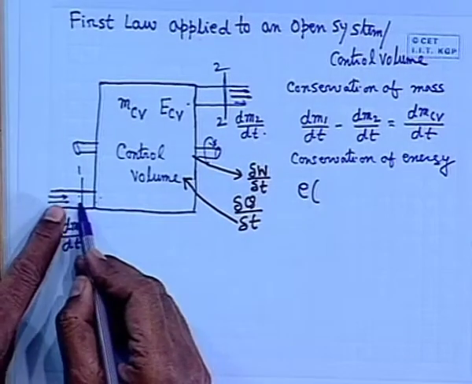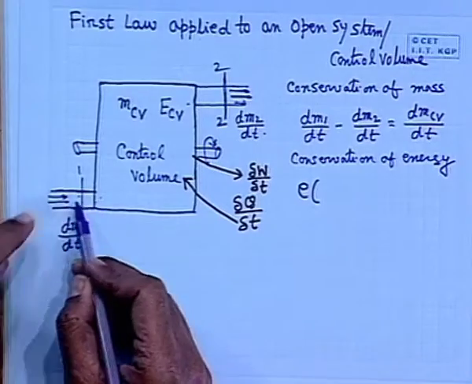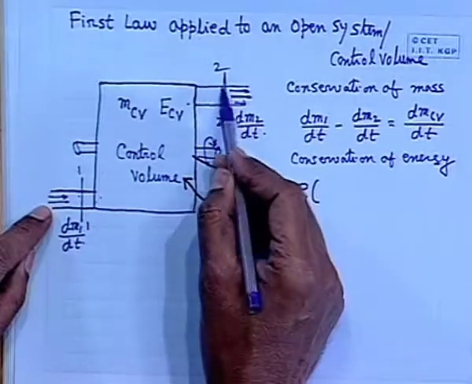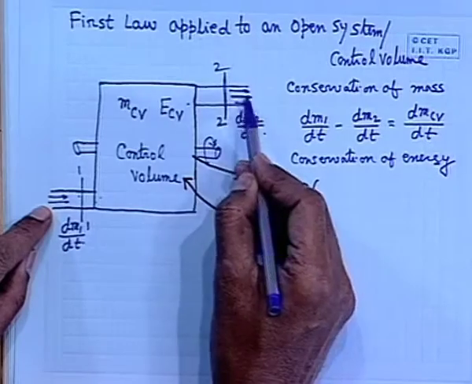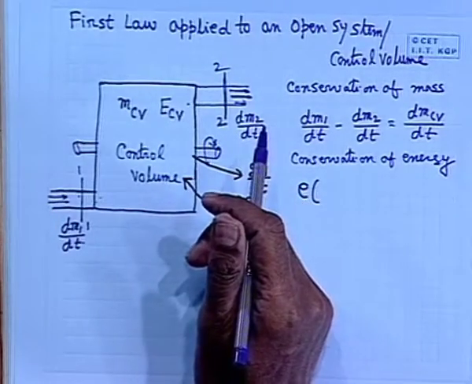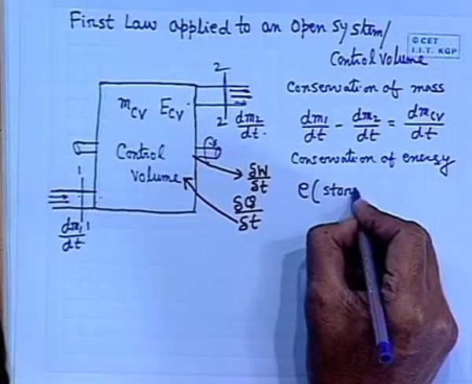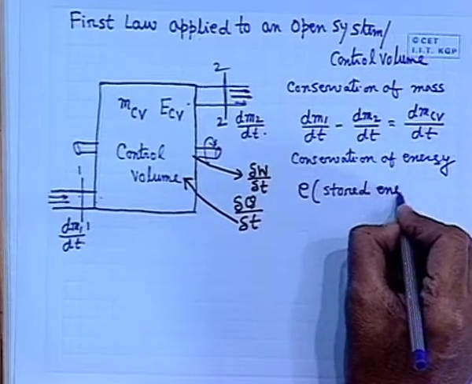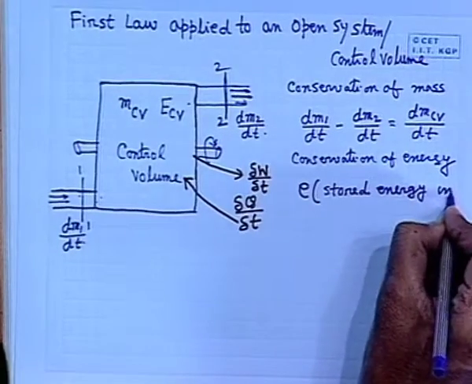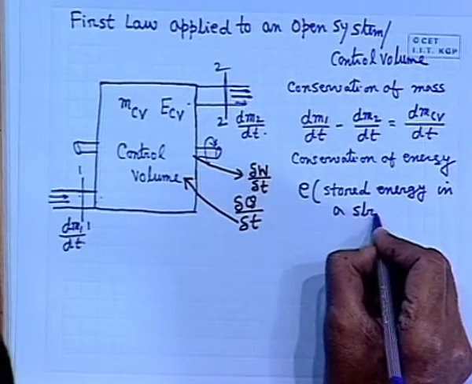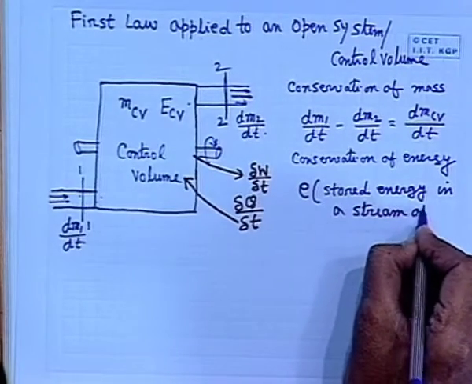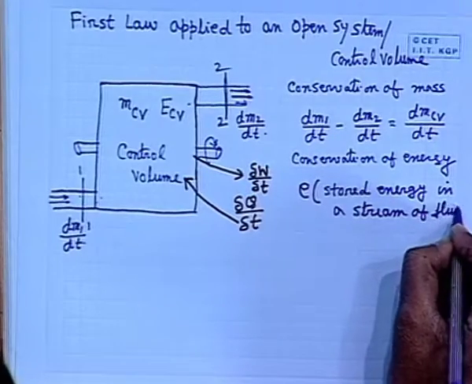Now, to know the energy coming into the control volume associated with this stream of mass, or the energy going out associated with the stream of mass, one has to know first what the different forms of energy are that are associated with a stream of mass as stored energy within that stream. If we define E, then we have to know that. That means, what is the stored energy in a stream of fluid, or mass in a stream of fluid? So, therefore, we have to know this.